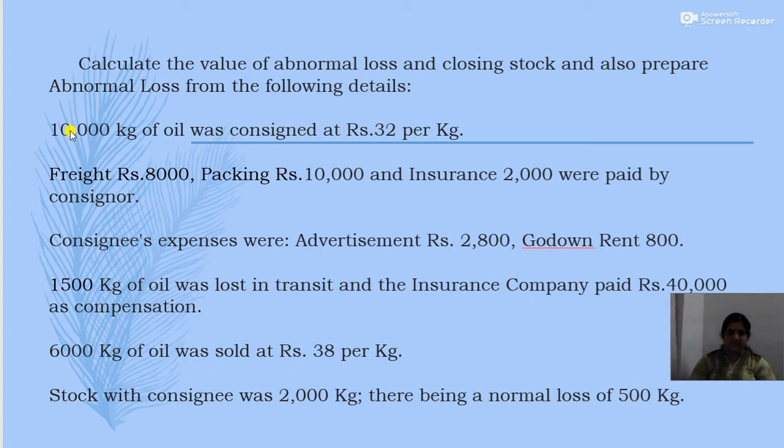So total goods sent 10,000. Then sales 6,000. So the remaining 4,000. Then from 4,000, 1,500 kg abnormal loss and 500 kg normal loss. So total loss is 2,000 kg. So 4,000 minus 2,000, remaining 2,000 kg will be in stock with the consignee. So these are the informations given. Now you have to compute the value of abnormal loss, compute the value of closing stock, and also you have to prepare the abnormal loss account. Okay, so we'll start.